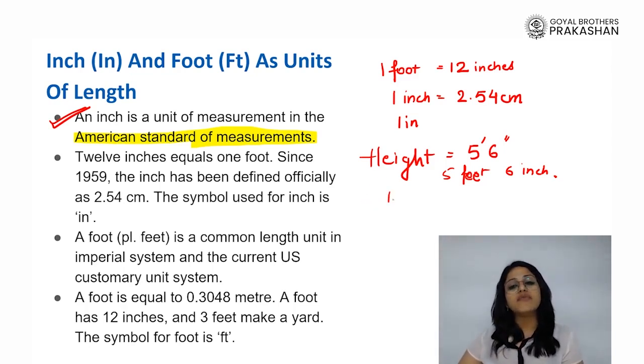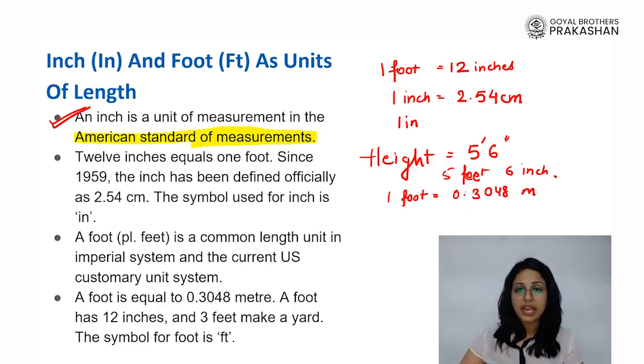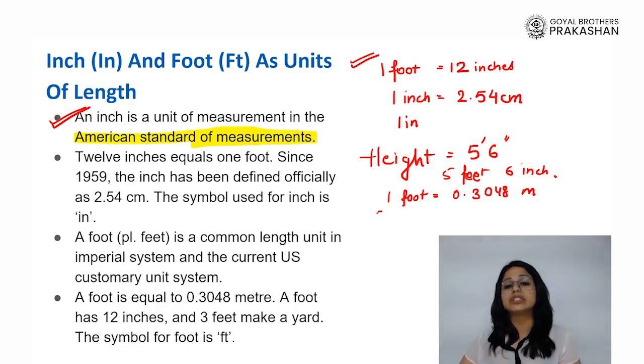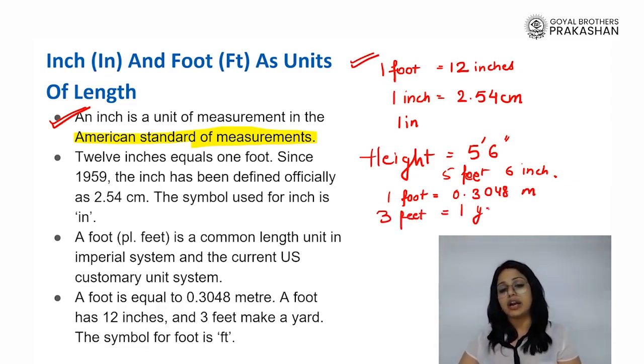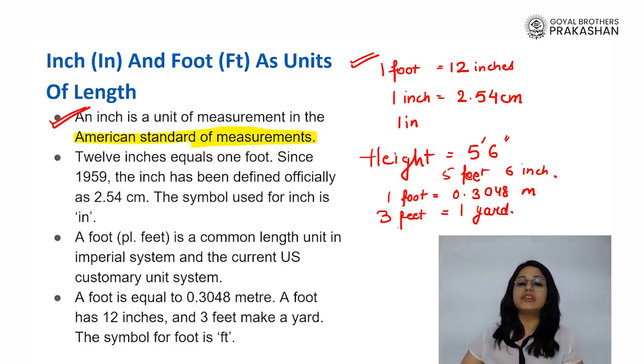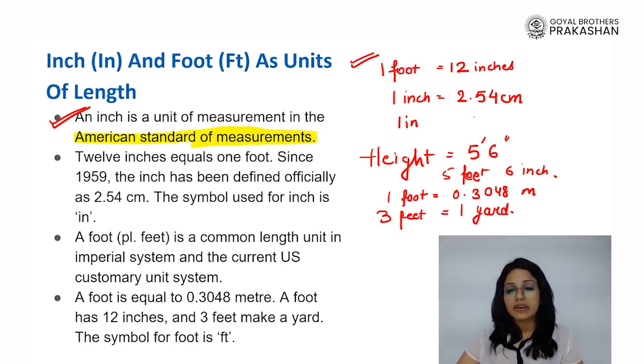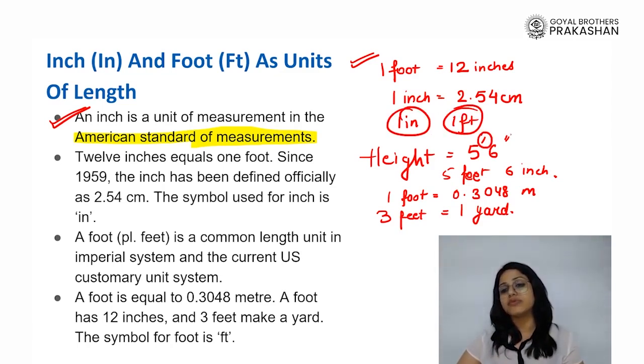How much is 1 foot equivalent to? 1 foot, which is 12 inches, is furthermore equivalent to 0.3048 meters, right? 1 foot is 12 inches, and that makes 3 feet equivalent to 1 yard, right? So we write this as either 1 FT or with an apostrophe, right?